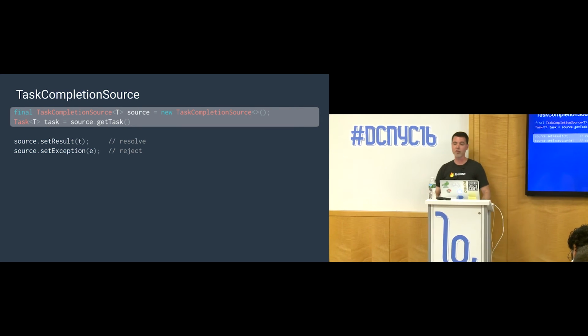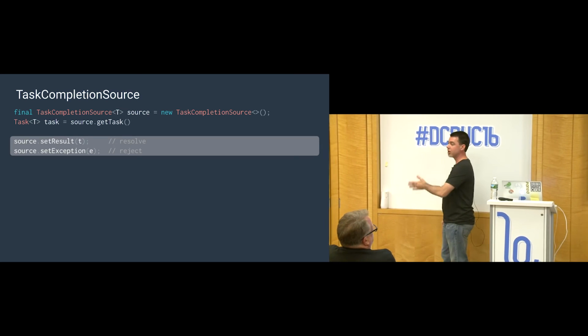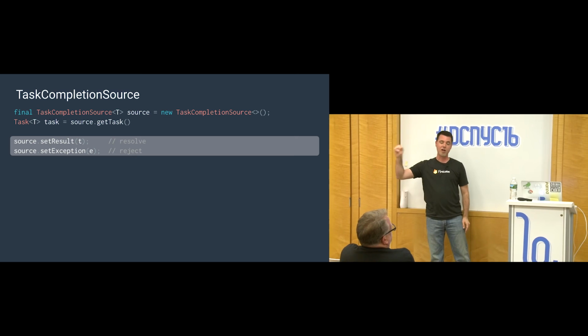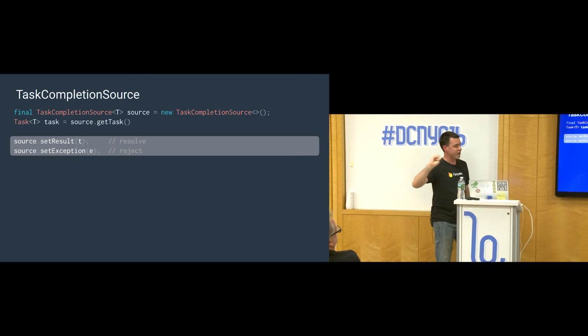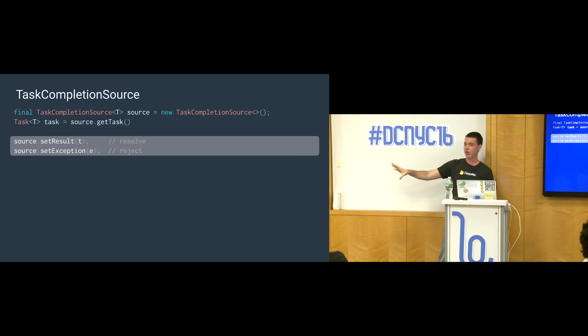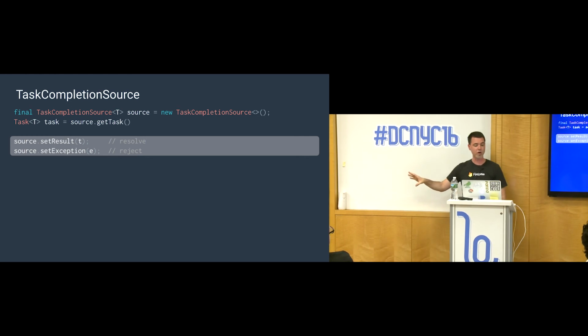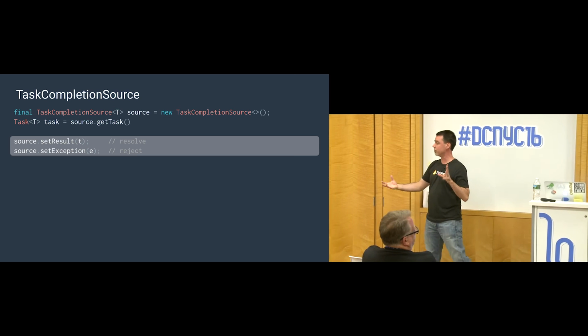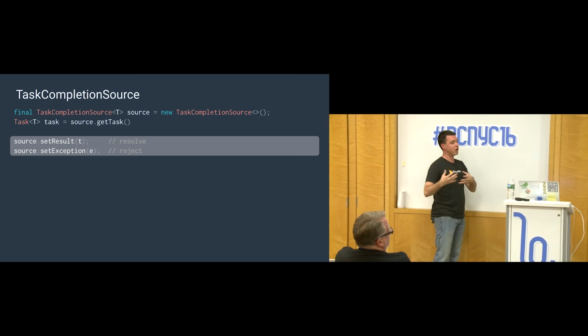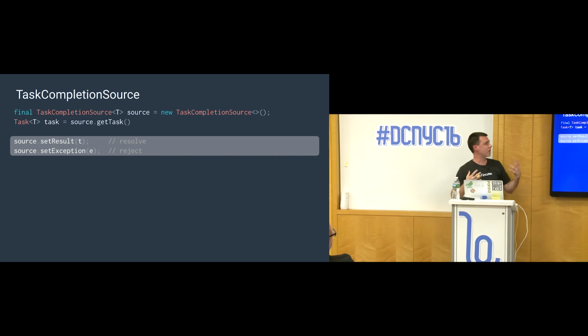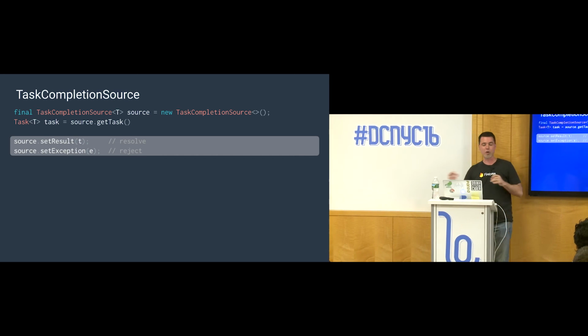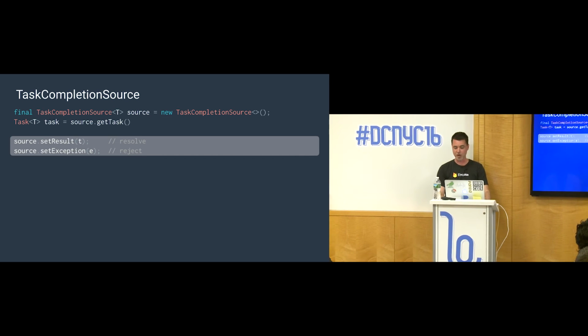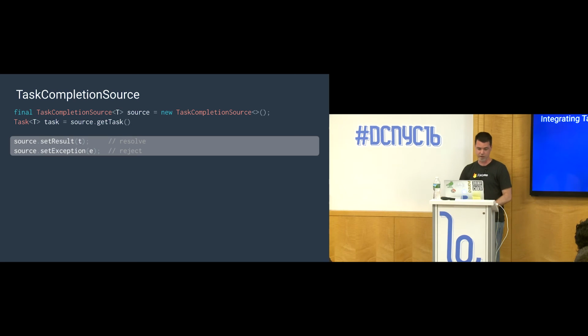Then you can turn around and on the source call setResult, and that stimulates all of the onSuccess listeners to say, here's the T you were waiting for. Or you can reject it: you just call setException with some exception that you choose, and then all of the error listeners will get called with that piece of data. So this is the glue, and it seems pretty simple, but gluing together these different parts is a little bit more complicated. So I'll show how to do that.